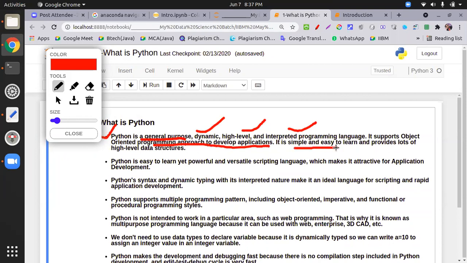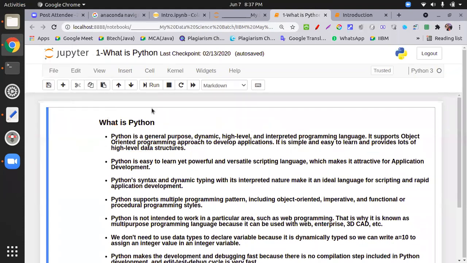It is simply too easy to learn, and it provides a lot of high level data structures. So Python is an easy to learn yet powerful and versatile scripting language, which makes it attractive for application development. What makes it powerful? Its libraries. They are very useful to develop any application. And since it is an interpreted language, that is why it is known as a scripting language.